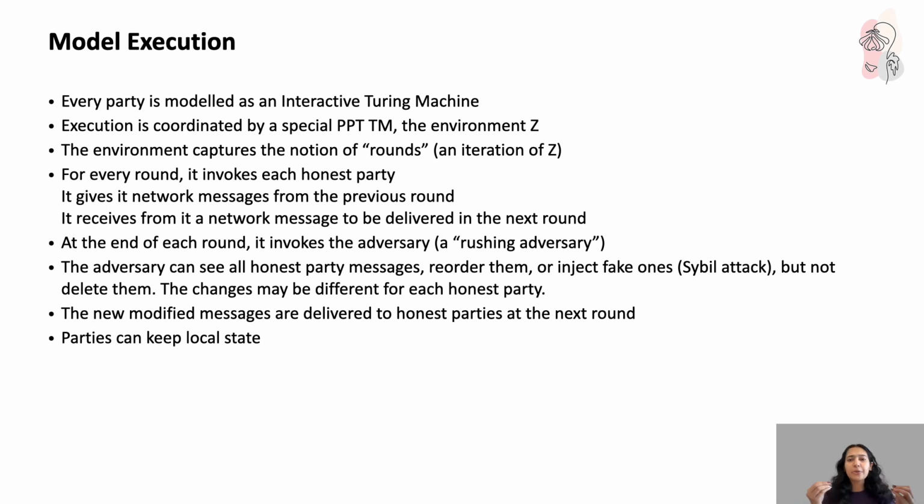That means the model is going to stay secure in the real world, because when I'm giving my adversary all control, still the model is proving itself to be secure. Then it has to be secure in the real world, right? So now let's see how the model execution actually works in the blockchain backbone framework.